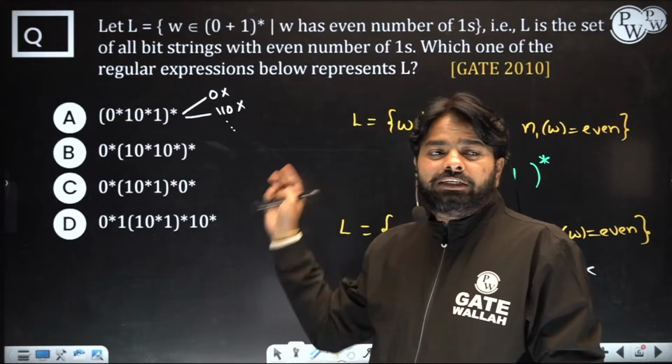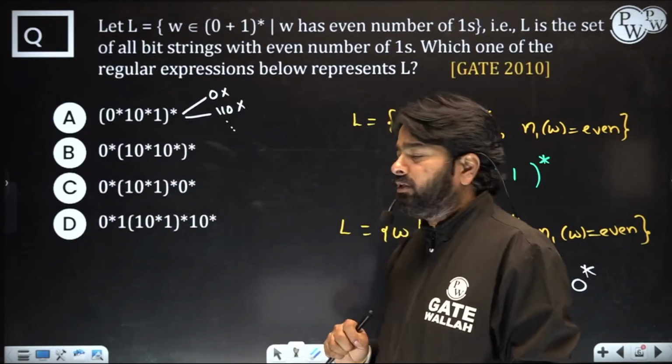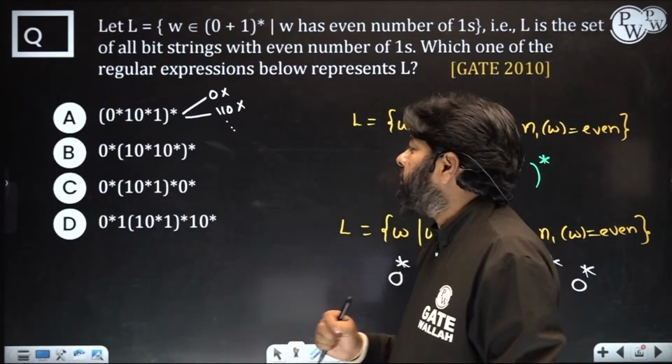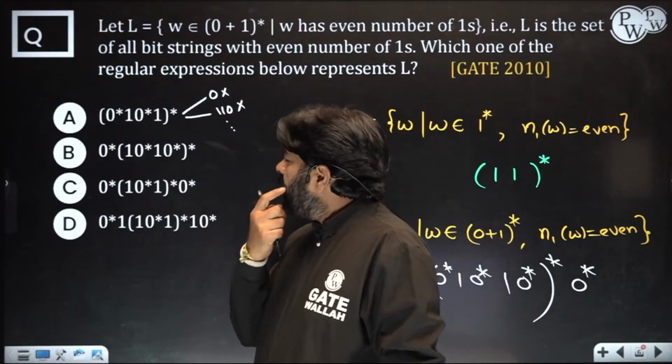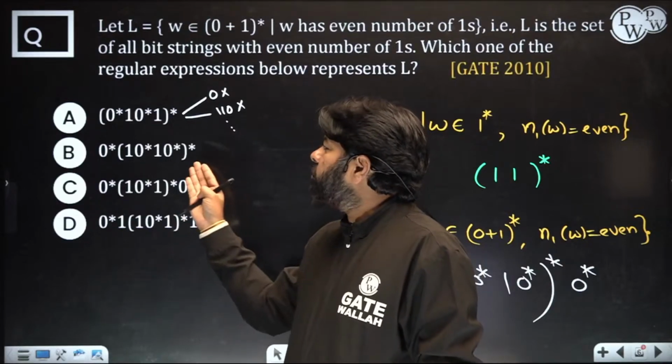They have an even number of ones, but the option is not able to generate them. What it generates might be an even number of ones, but it cannot generate all strings with an even number of ones. Now we want all strings, and the condition should be satisfied. The next one also looks like it generates an even number of ones, but is it doing all?